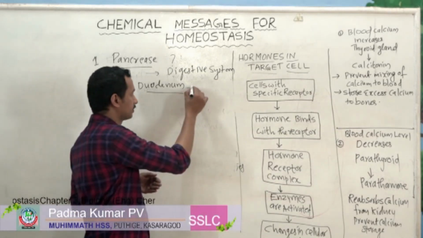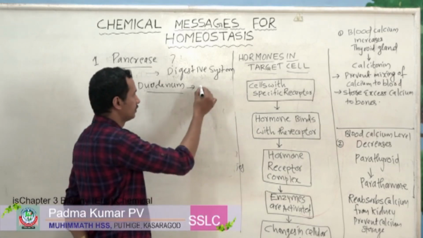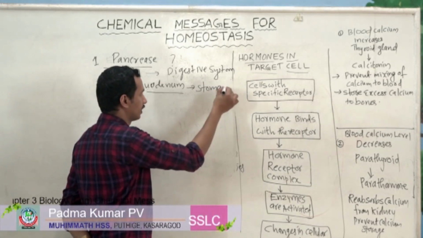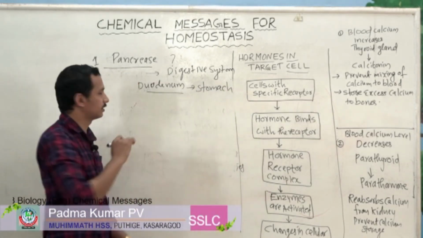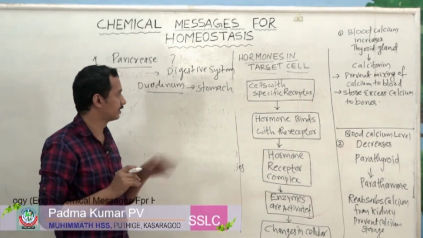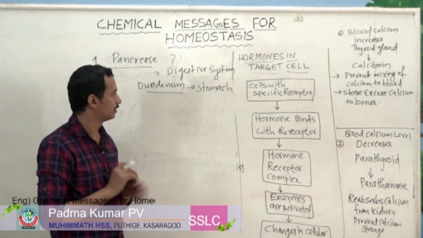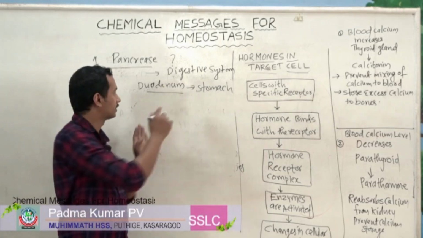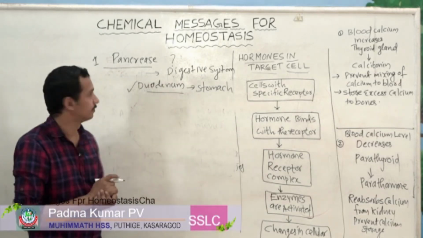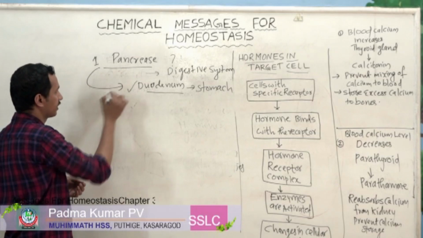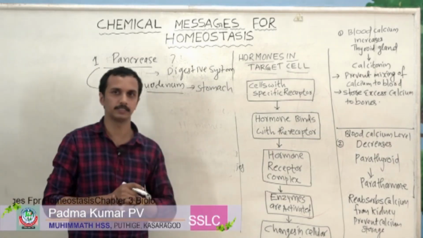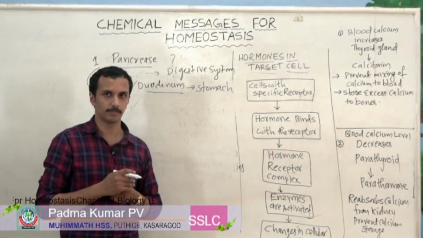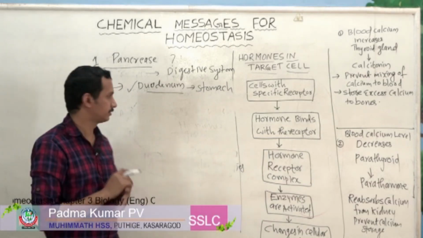It is the continuous part after the stomach, the beginning of our intestine. After the stomach opens to a region called the duodenum, the pancreas is connected to the duodenum.